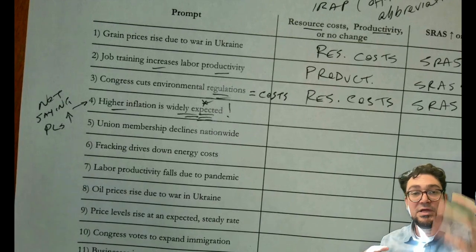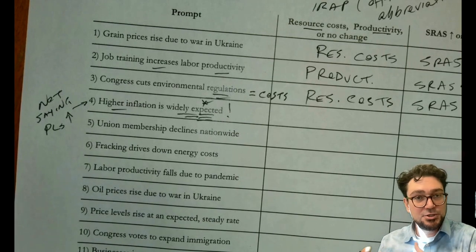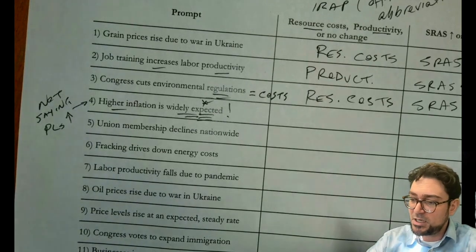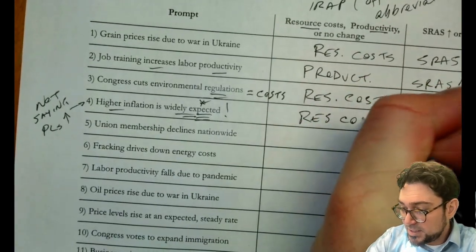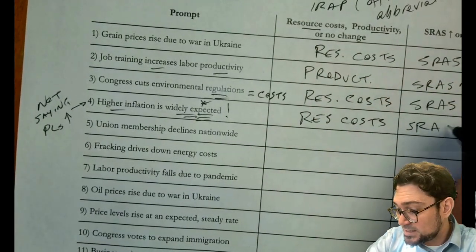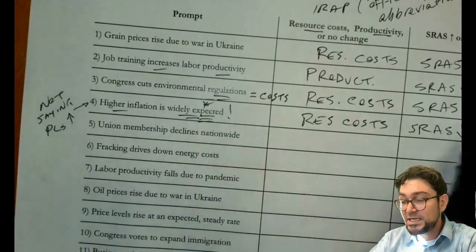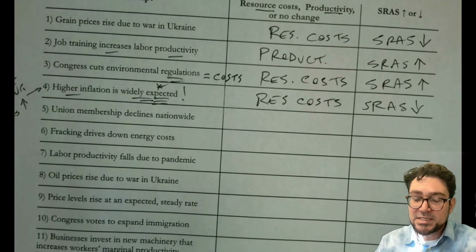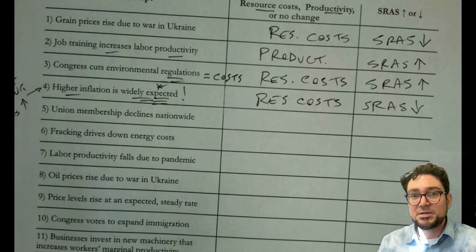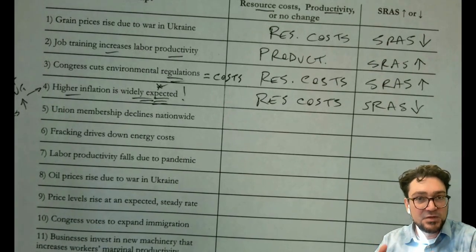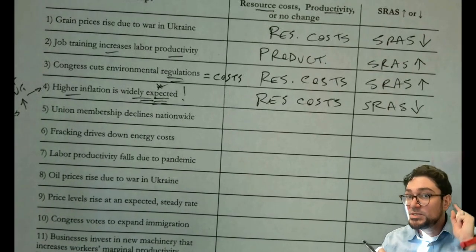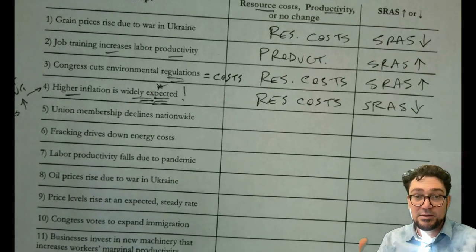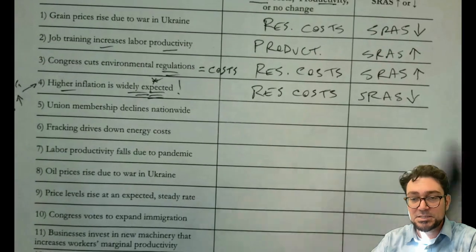If you're a worker and you think inflation's coming, you know nominal minus inflation equals real, and so you're going to demand higher wages. Those higher nominal wages mean higher resource costs, and so that's going to drive SRAS down, right? It's going to reduce SRAS. So inflationary expectations can actually cause a shift in aggregate supply, even when the inflation itself doesn't cause a change. I know that seems like we're splitting hairs here, but it really makes a fundamental difference. One of them is saying that within the model, just the inflation is changing. The other is saying that people's thinking about inflation is changing, and that's actually going to trigger a change in true resource costs. That resource availability is what's really driving SRAS.